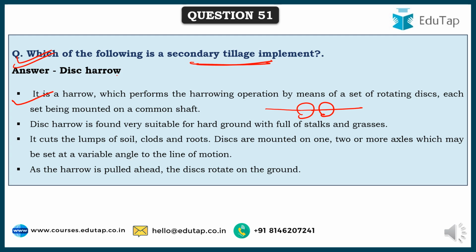Disc harrows are also suitable for hard ground full of stalks and grasses, because when the harrow is pulled ahead, the discs rotate on the ground, thereby cutting the soil, breaking the clods and giving it a fine tilth.